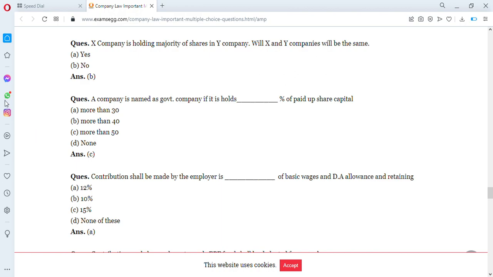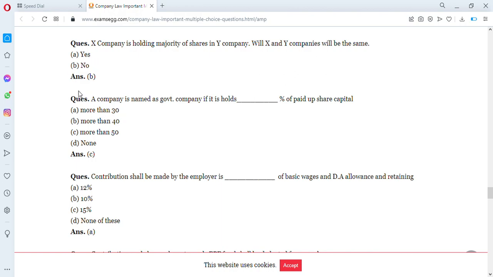Another question, X company is holding majority of shares in Y company. Will X and Y companies be the same? Yes or no? They will not. Yeah, X company is holding majority shares in Y company. So X company is a holding company and Y is a subsidiary company. Yeah, but they are not the same. So here the answer is no.